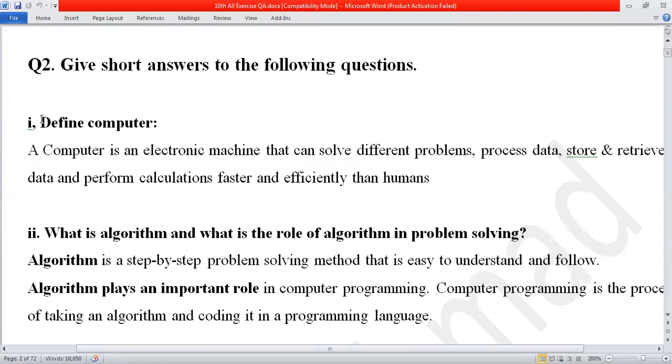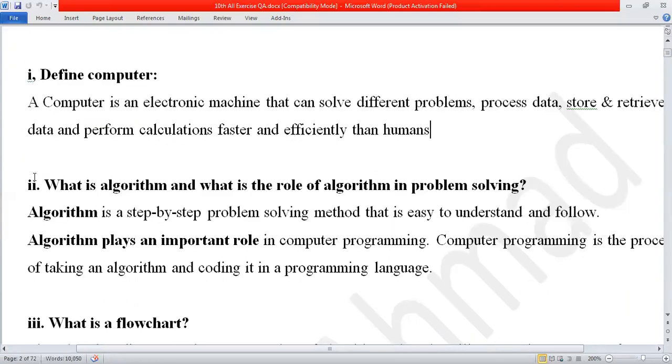Similarly, not only one question, all the short questions which we have covered today, you will write them down. If you have any question, we will have a Zoom meeting, then you can ask. We will give the answers one by one, inshallah, in a Zoom meeting.